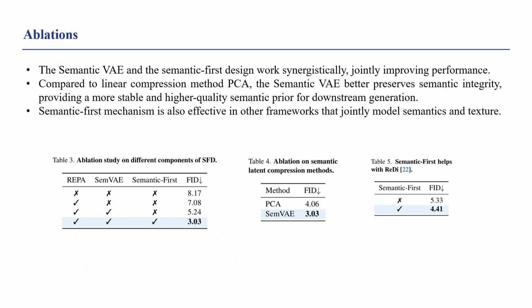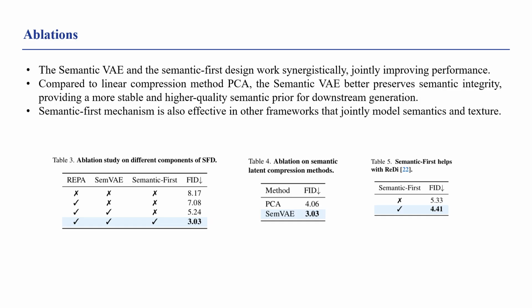Next, we present ablation studies. Table 3 shows that the semantic VAE and the semantic-first design are complementary and work synergistically, leading to consistent performance improvements. For semantic compression, we also explore alternative methods. As shown in Table 4, compared to PCA, the semantic VAE reduces the FID from 4.06 to 3.03.